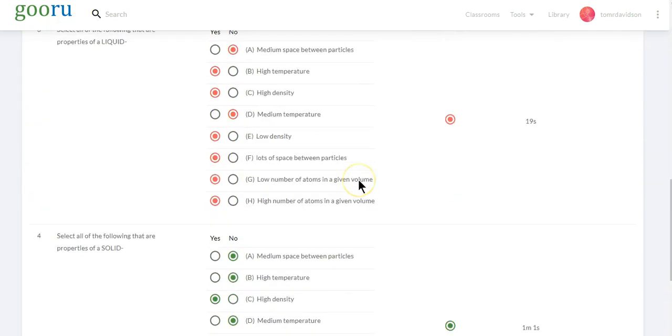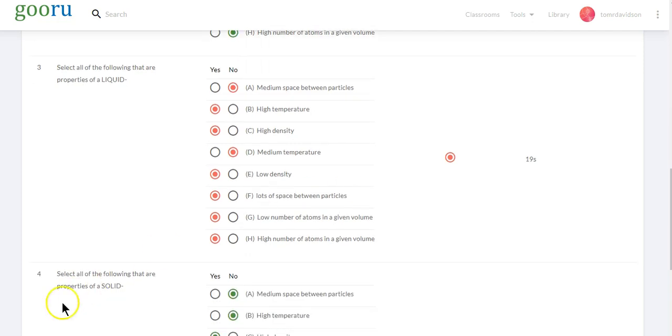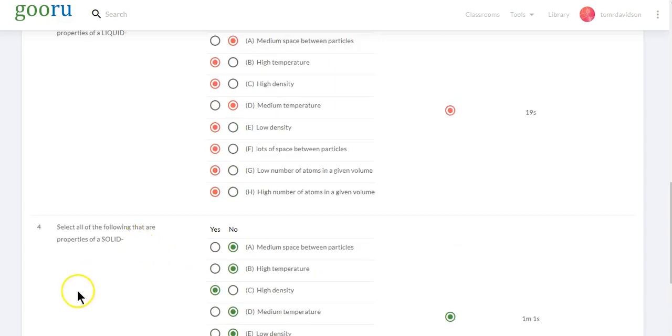All right, looks like I missed one on number 3. You were probably watching better than I was and noticed when I was saying yes, I was clicking on the no box. But anyway, number 3 we got right. I just clicked the wrong side. So anyway, take that for what it is and then do these next few questions.